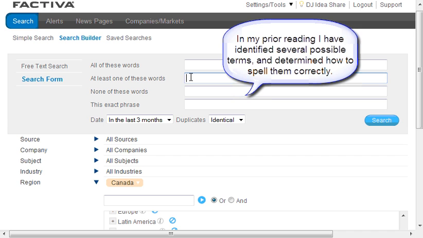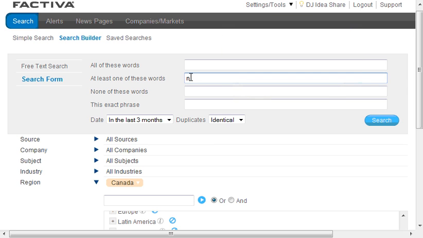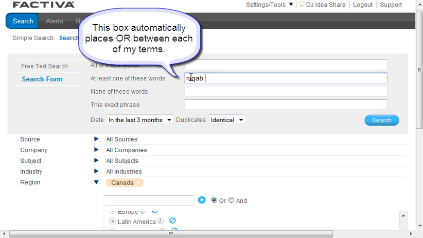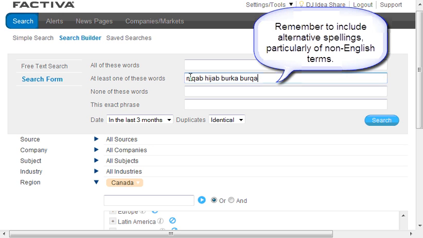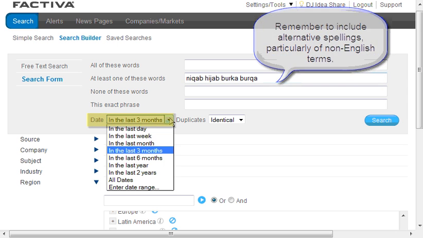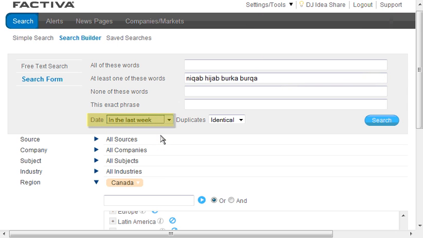So I'm going to focus first on Islam, and so I'm going to take a look at niqab, hijab, burqa, and an alternative spelling for burqa. So I'm looking for at least one of these terms to occur in my news. I'm going to limit it just to the last week, and I'm searching in Canada. Let's execute our search.